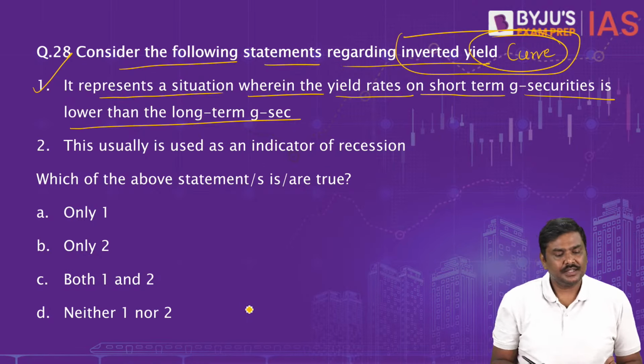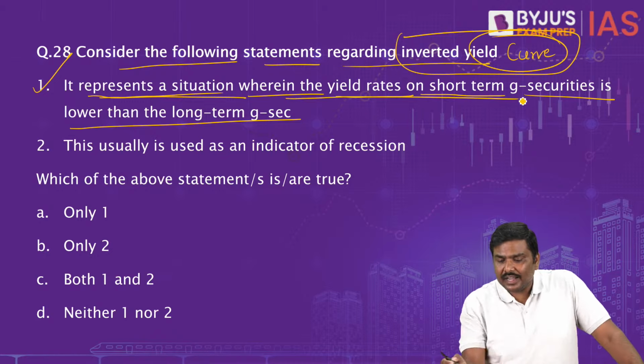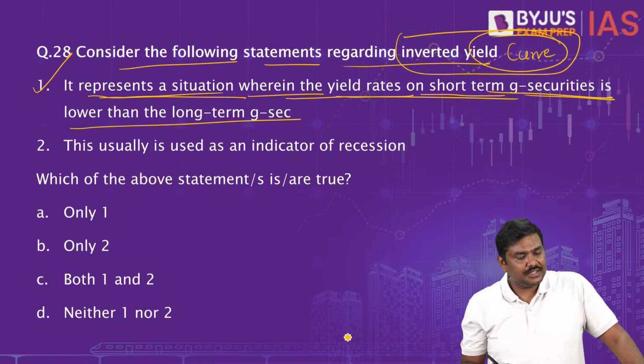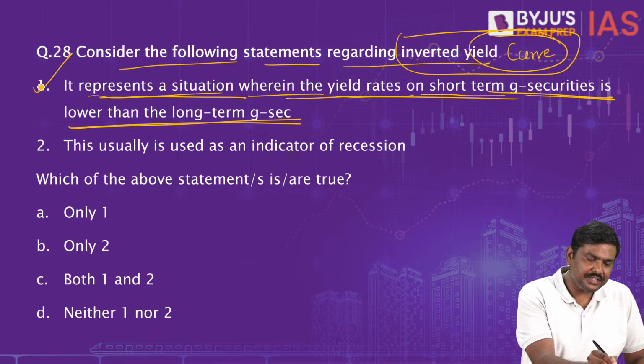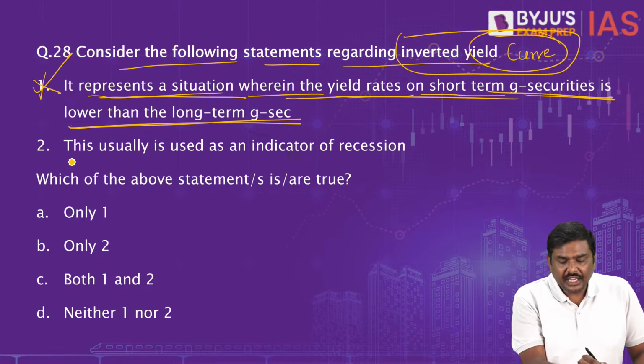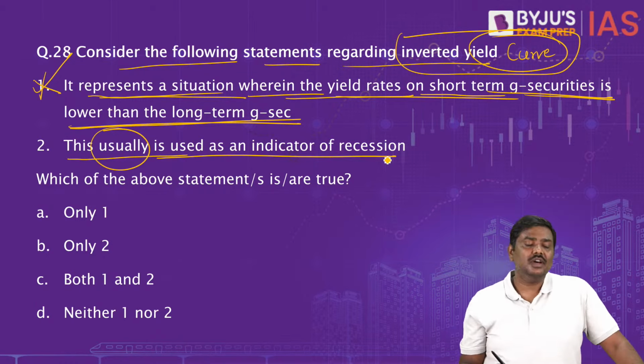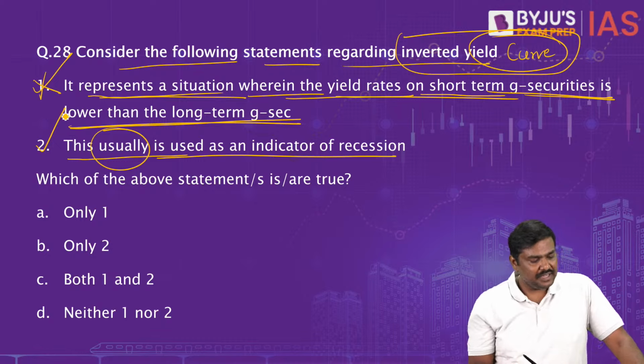Now, have a look at this. It represents a situation wherein the yield rates on short-term G securities are lower than the long-term G securities? No. Absolutely no, exactly opposite. This usually, not always, is used as an indicator of recession. Second statement is correct.